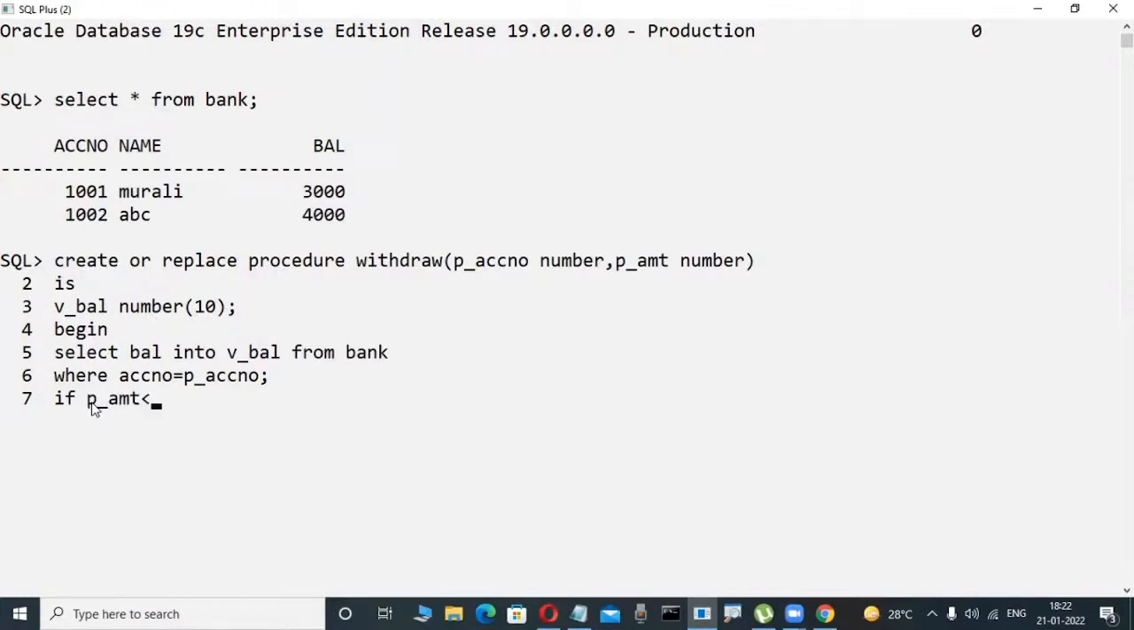Here, if the amount is less than the available balance, then I want to affect the database. Update table name, set balance equal to balance minus p_amount. Some coding is there.